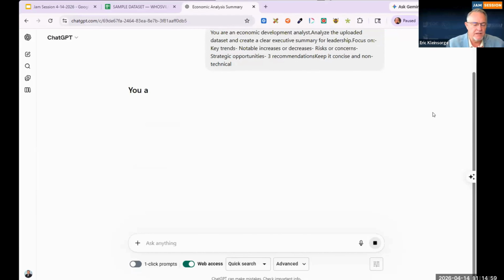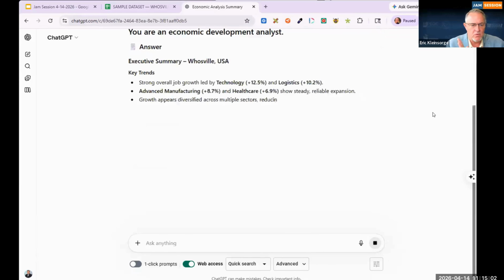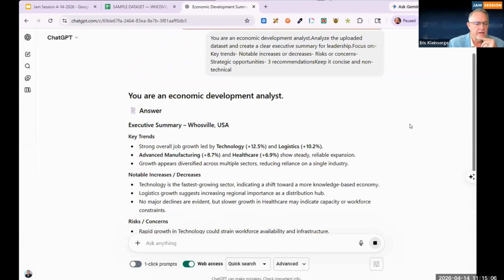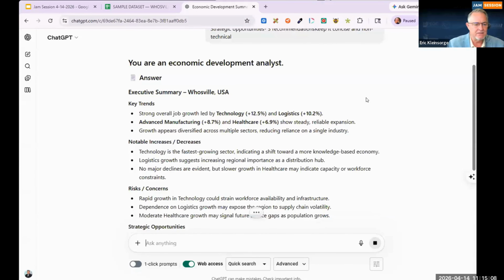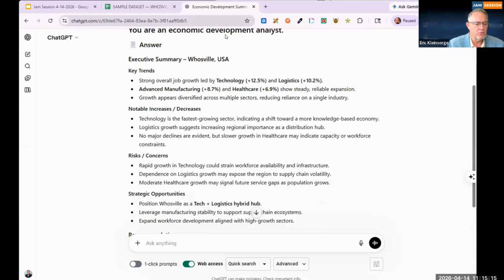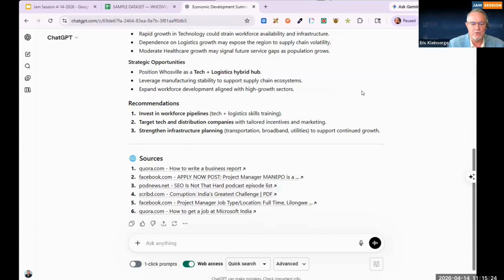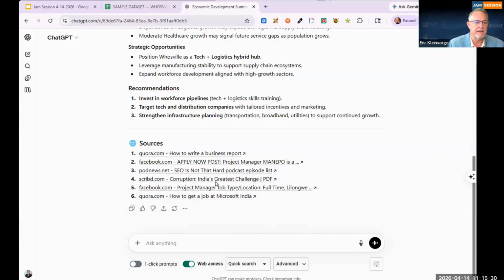But what it's going to do, it's analyzing, it's repeating what I want, and then it's coming back with the executive summary. And so basically it took all of that data and came back with key trends to observe, notable increases and decreases, risks, concerns, strategic opportunities, and then came back with recommendations: invest in workforce pipelines, target tech and distribution companies, strengthen infrastructure and planning.